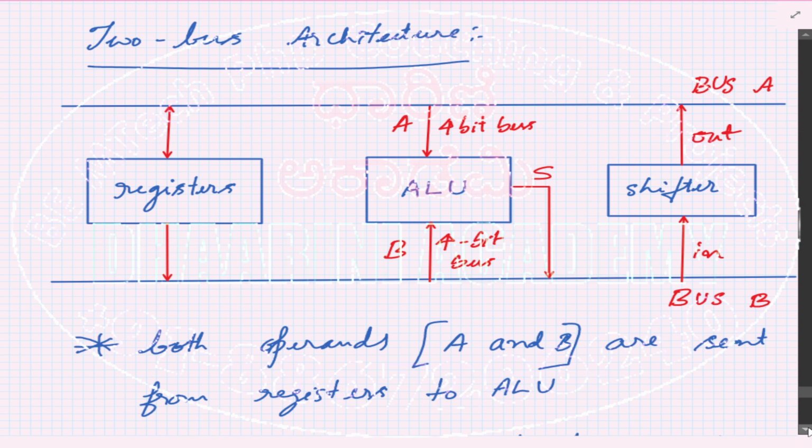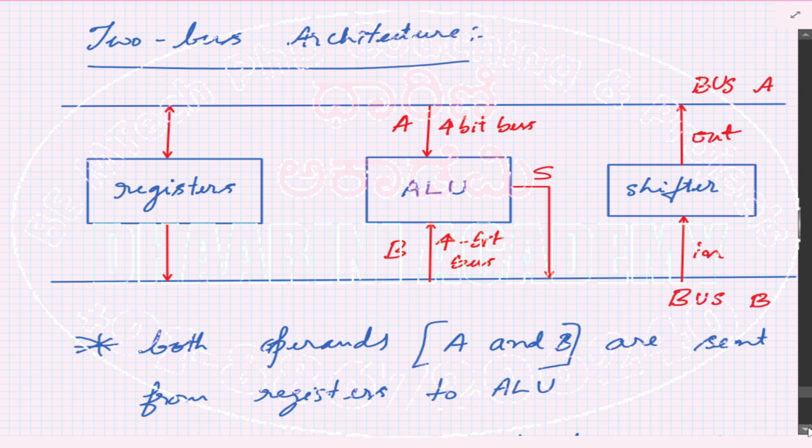Somebody came with an idea of using multiple buses. So instead of using a single bus, let's try using two buses. As shown in the diagram, you use the same three components: registers, ALU, and shifters. Instead of a single bus, you are using two buses. Let's call the buses bus A and bus B. The connection of each of the components with these buses is as shown in the diagram.